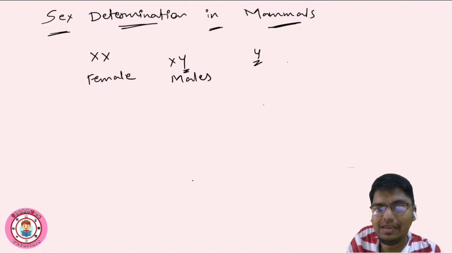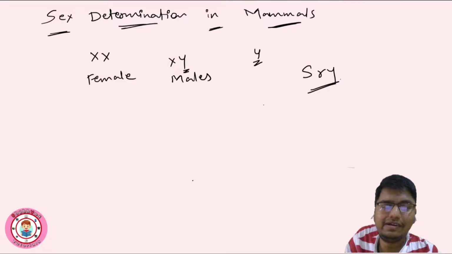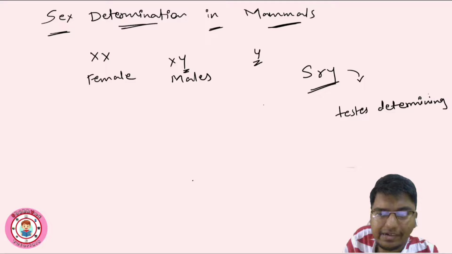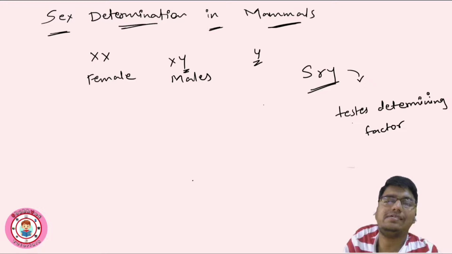Basically, this Y chromosome has a special gene, SRY, the sex determining region on the Y chromosome. This region determines the testis. It is also known as the testis determining factor.